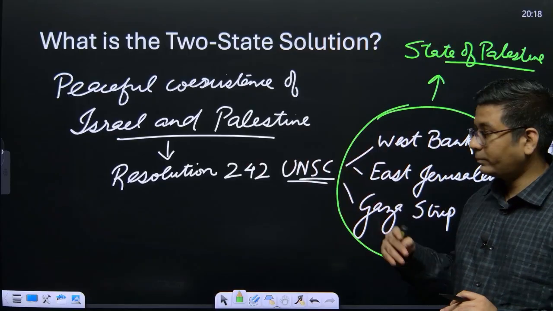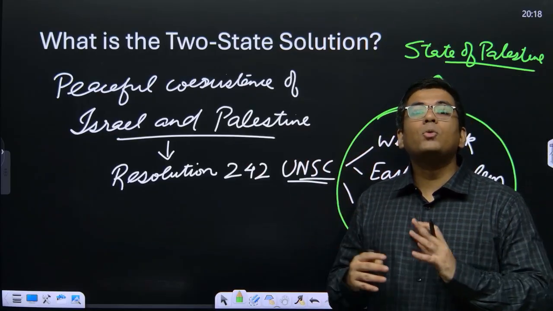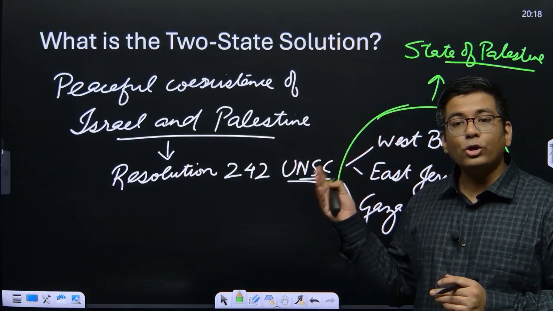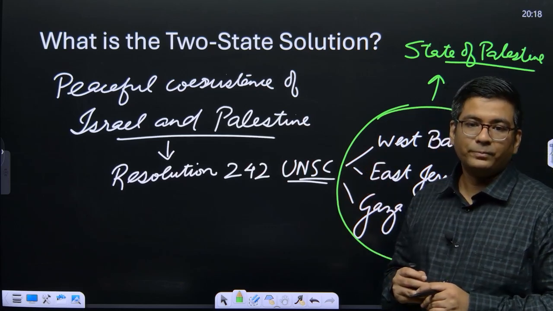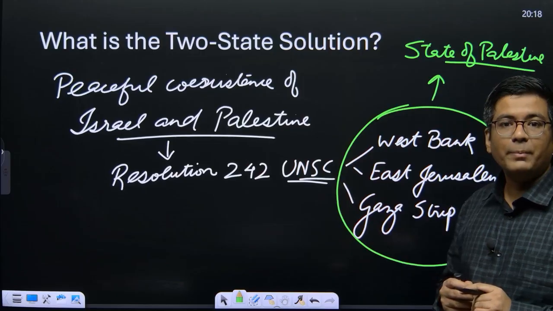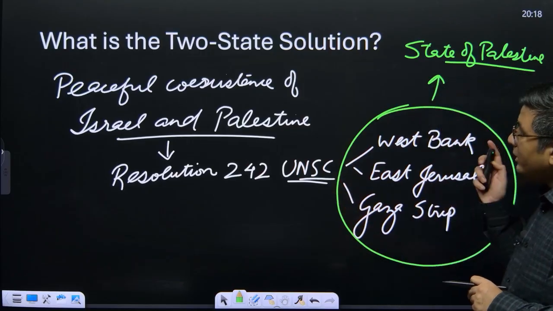With respect to India, this two-state solution also involves a mutual agreement or consent between these two countries, that we are going to live together. Unless that is done, it is not going to be the complete fulfillment of the principle of self-determination. Okay, so this is the two-state solution.